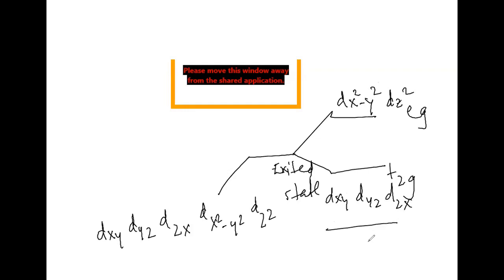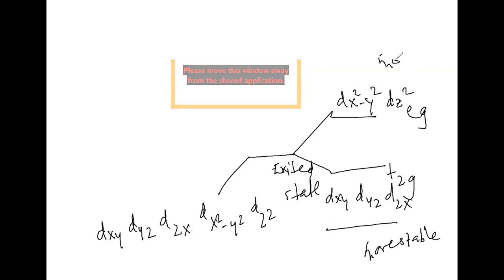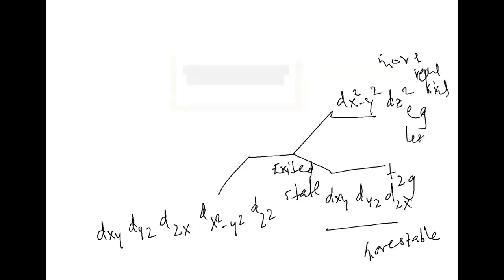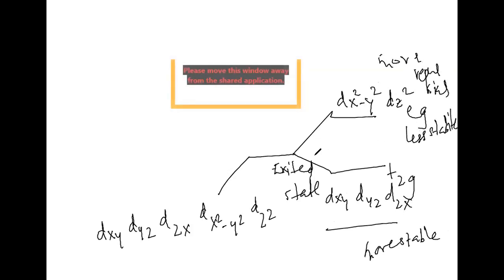Those in the ground level are more stable because they cause less repulsions. Here there are more repulsions, so it is less stable. More repulsions means less stability. Out of 3, how many will be there as balance? Here the difference I can write like 0.4 delta naught, and here it is 0.6 delta naught.